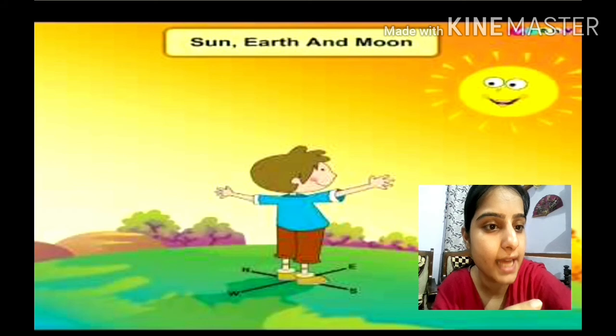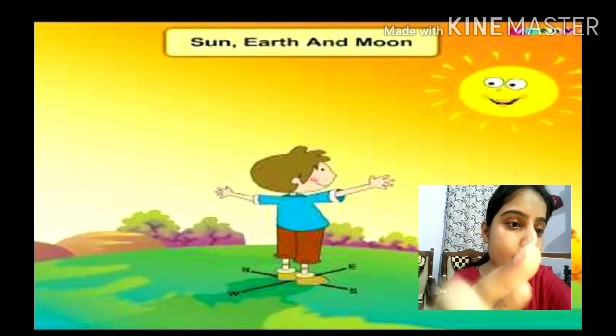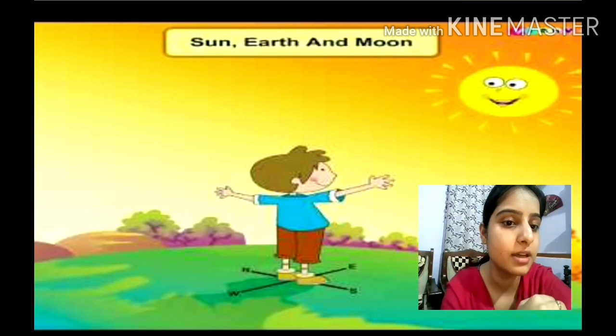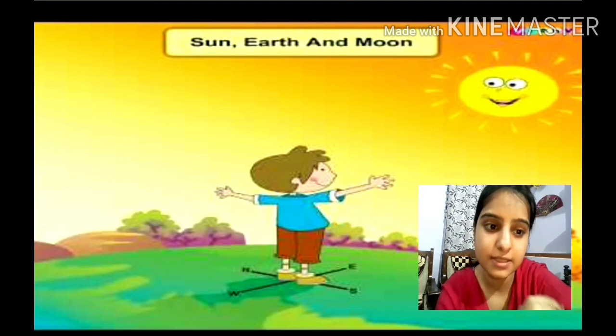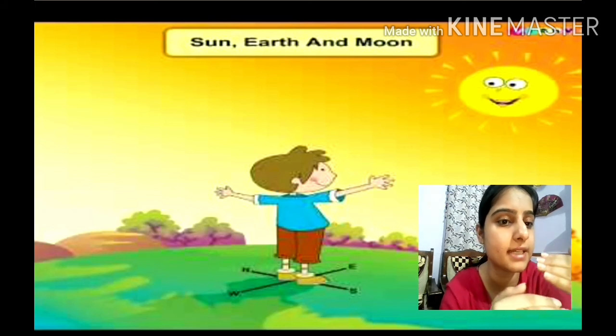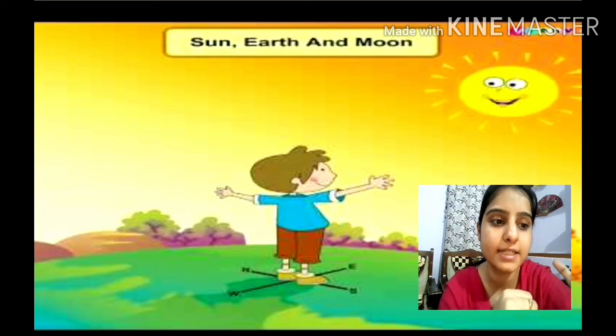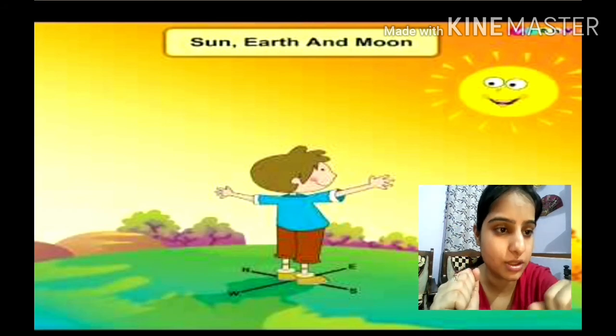The right hand of the child shows the south direction and the left hand shows the north direction. Is it clear, children? The direction the child is facing is the east, behind is west, the right hand shows the south and the left hand shows the north. Clear?